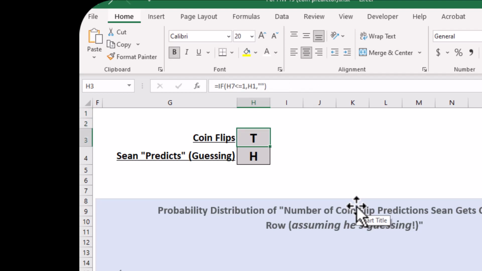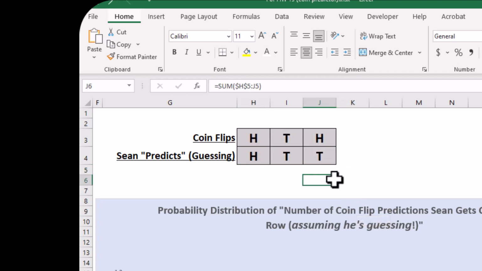So right now, in this particular situation, I have guessed incorrectly. I have not guessed the coin flip correctly: tails, and I guessed heads. So that would be no correct guesses in a row. So I'm going to restart the experiment and try again. Okay, that time I actually got 2 correct guesses in a row, and then I failed on the 3rd.